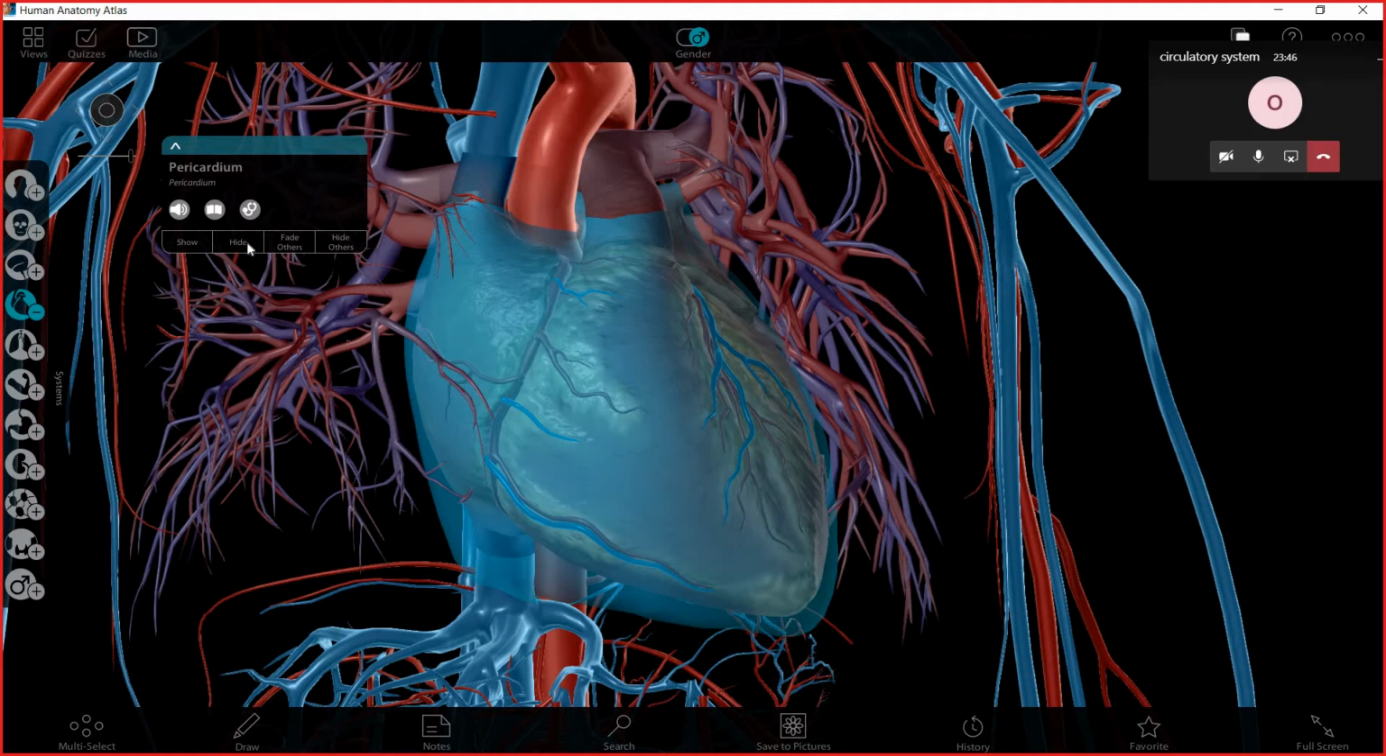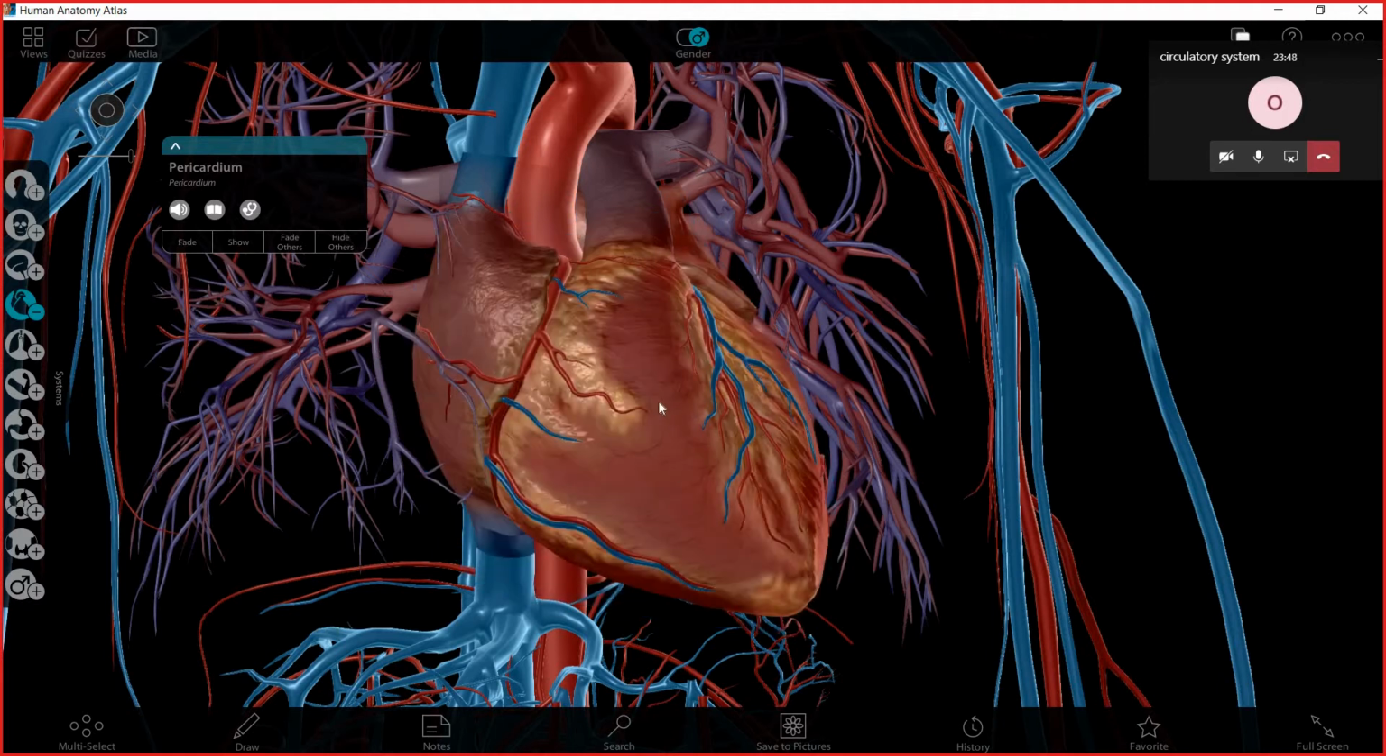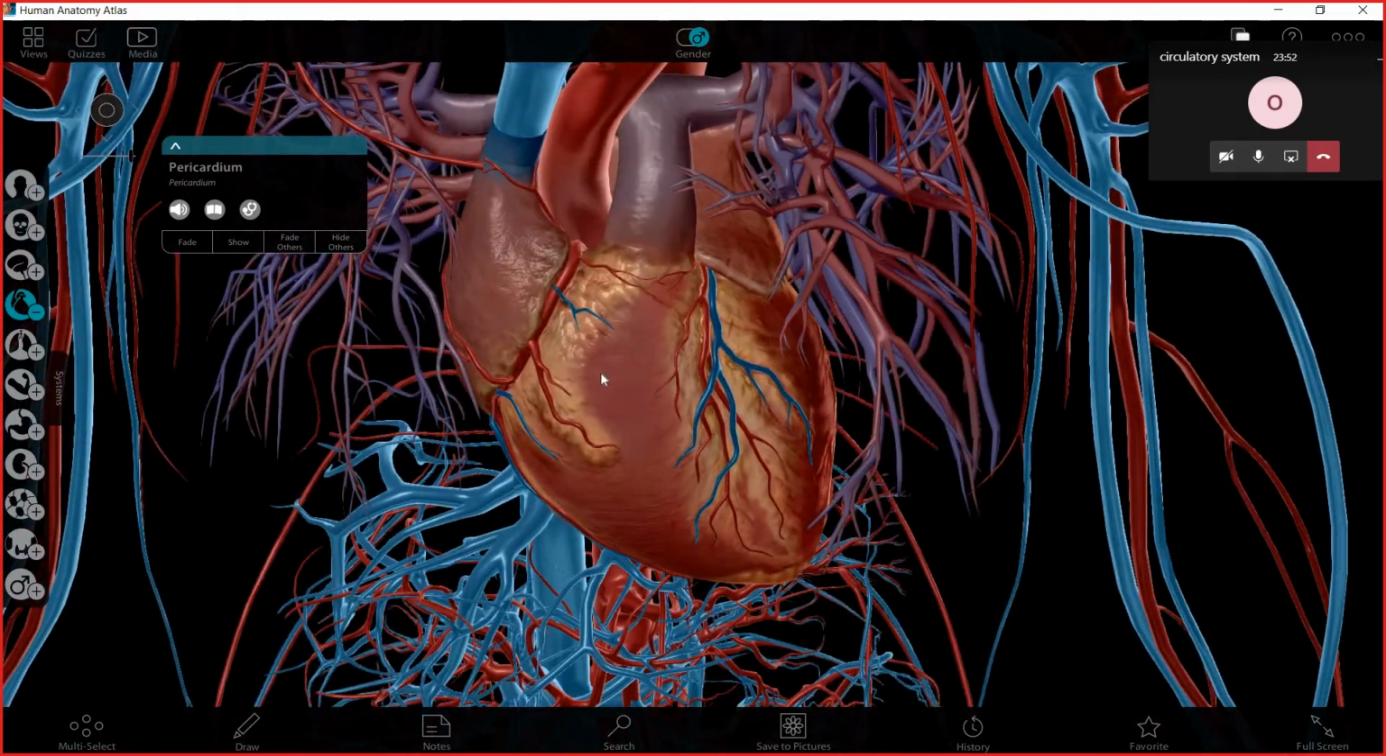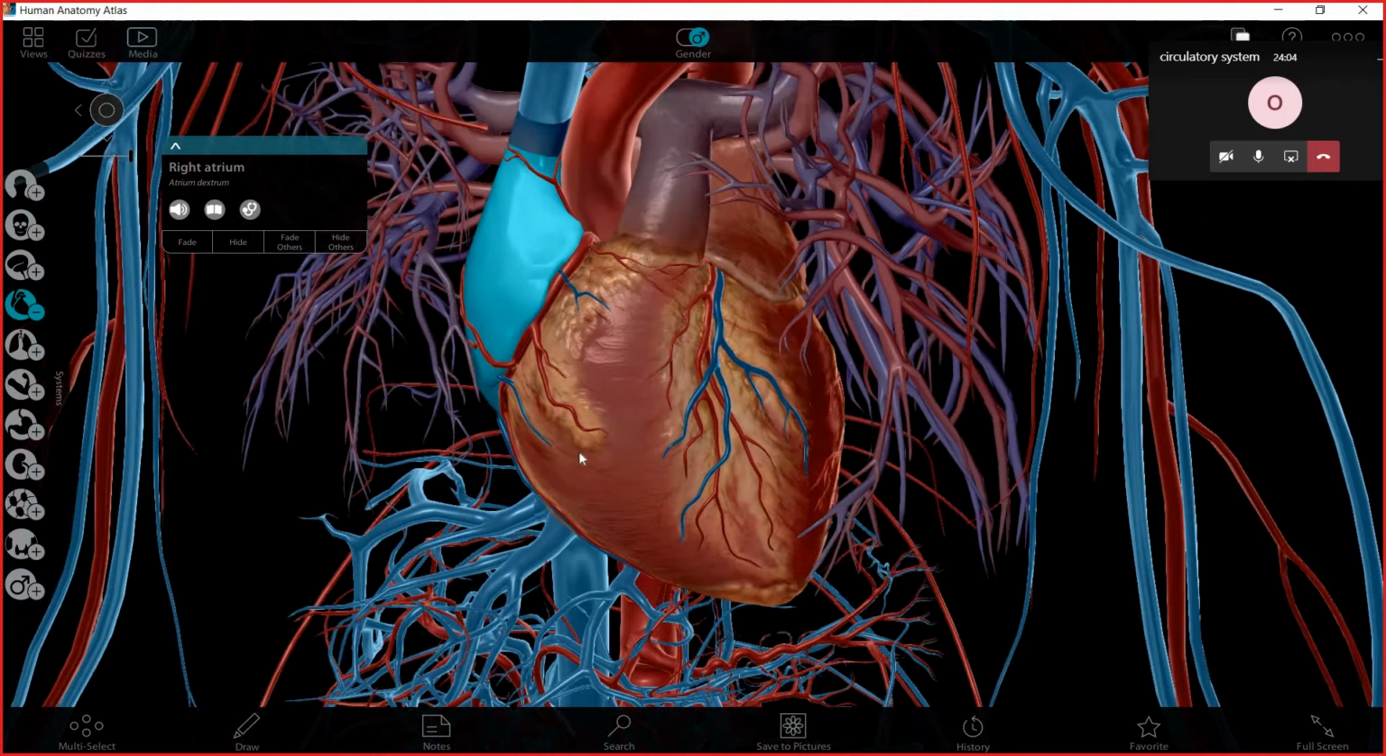Now we are going to hide it. So now we can see the heart. Where are the 4 chambers? Pay attention here. This is number 1. This is number 2. So 1, 2, 2 in the upper part, and we have 2 in the lower part.